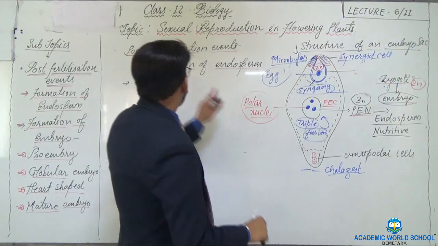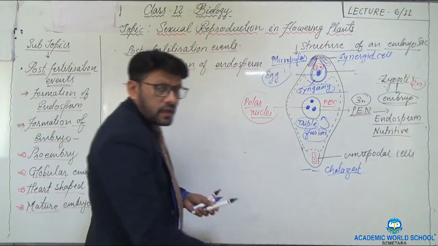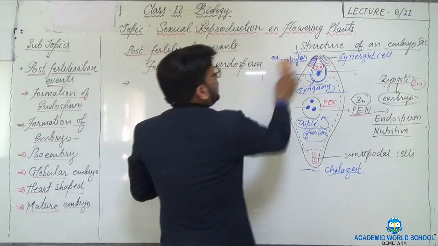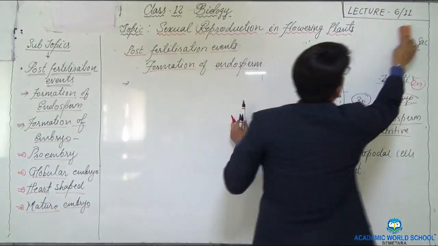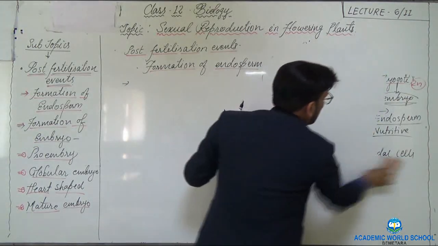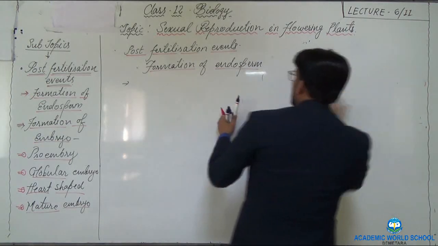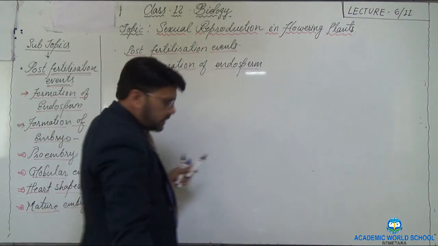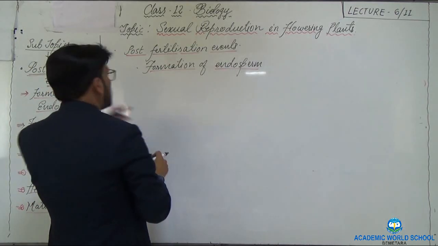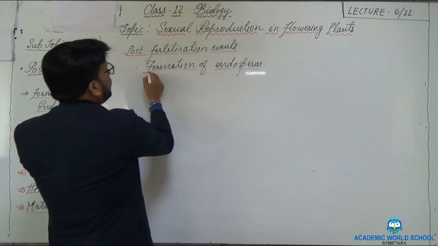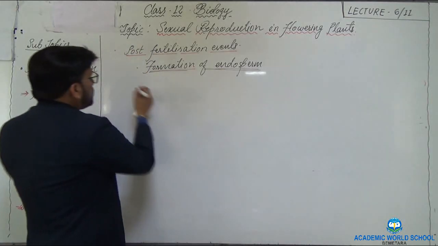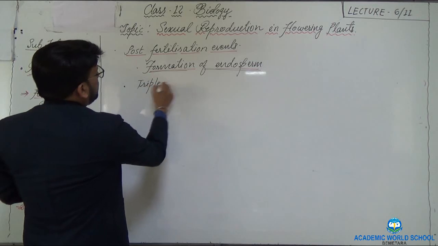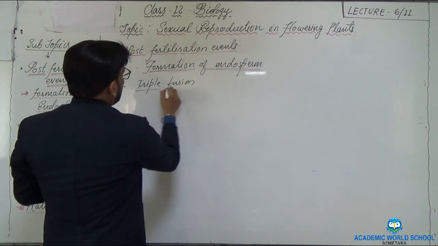So here we will first discuss the formation of endosperm. So all this is clear, I think. Now let us deal with the development of the embryo. So the first subtopic that we deal with before we go to study the development of embryo is what? The formation of endosperm. This formation of endosperm is the result of triple fusion.